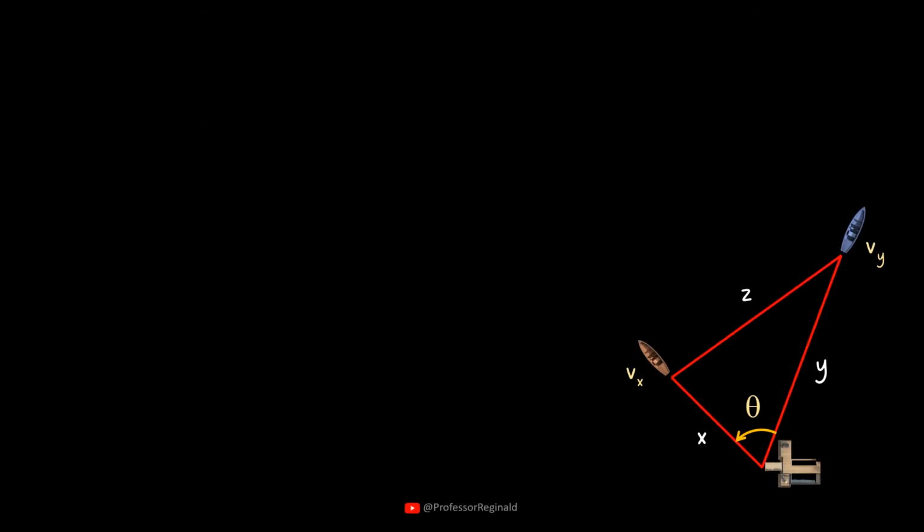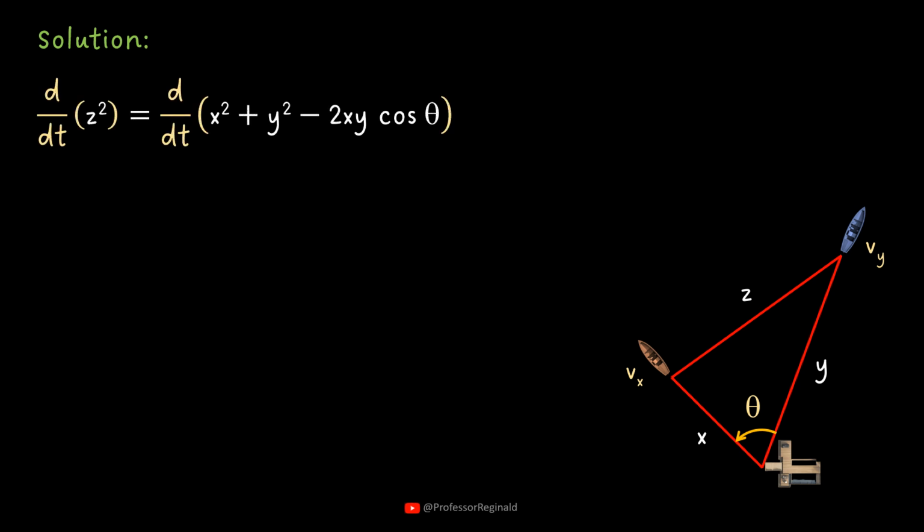The related rate problem is solved as follows. Take the derivative of both sides of the equation with respect to time. As the boats travel, the distances they travel as well as the distance between them changes, so they are all functions of time. Meanwhile, the angle between the straight paths of the two boats does not change, so it must be treated as a constant.